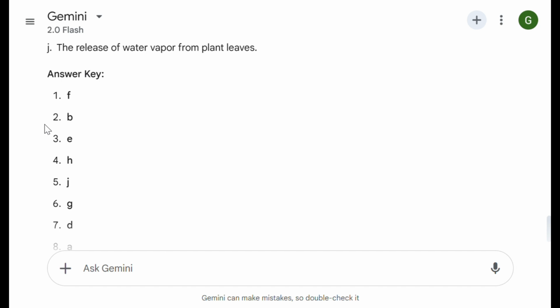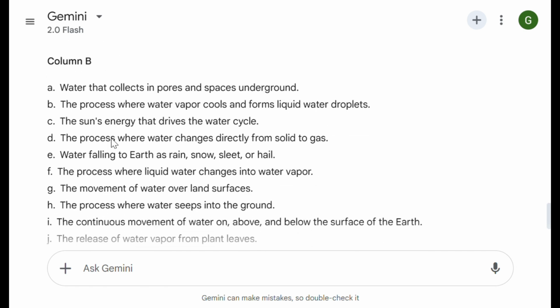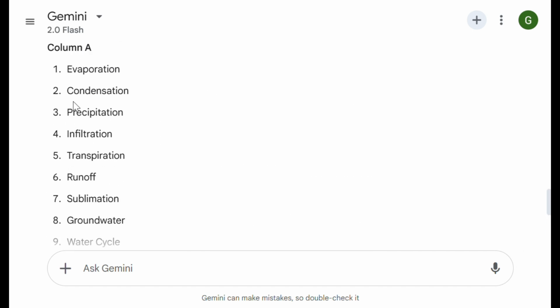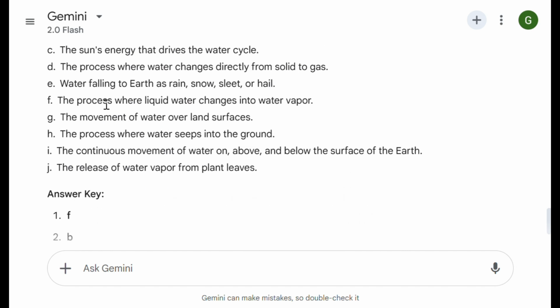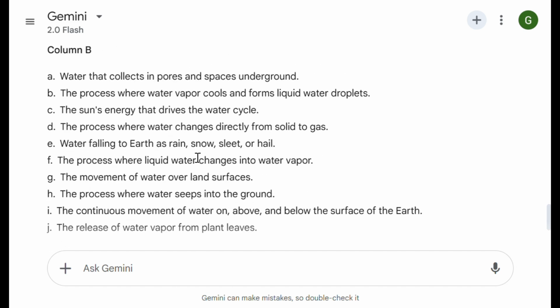In 1, it is related to F, 2 is B, 3 is related to E, 4 is H. So the first question was evaporation, answer key is F, the process where liquid water changes into water vapor. The second option in column A, condensation, is related to B, the process where water vapor cools and forms liquid water droplets.